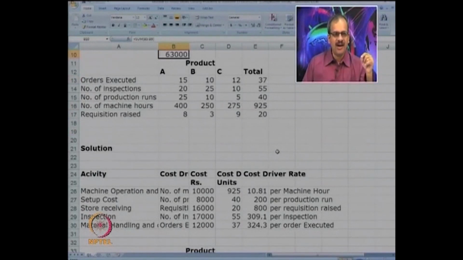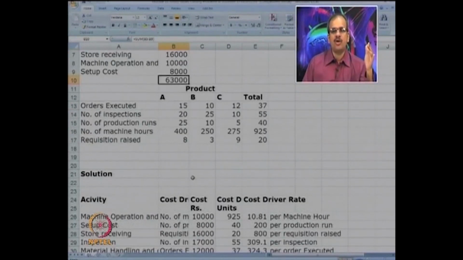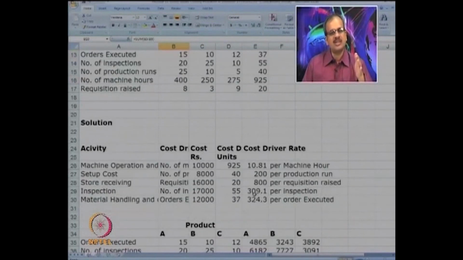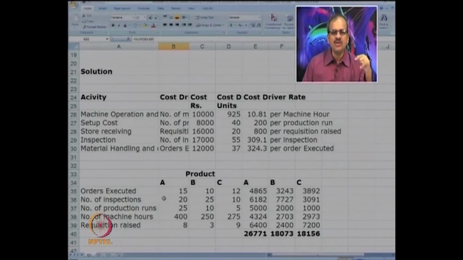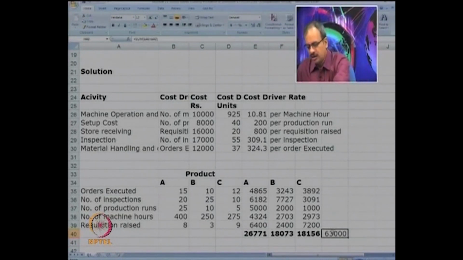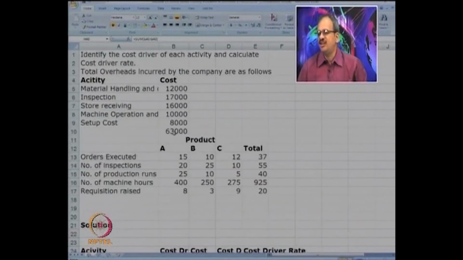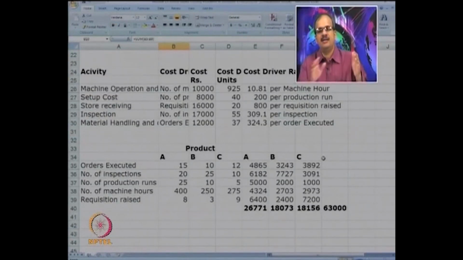Here we have identified the cost driver for each of the costs, calculated the cost per cost driver, that is cost per machine hour, cost per production run, cost per requisition and so on, and using that information calculated the cost for three products. So just check by doing the sum. So 63,000. So total overhead cost of 63 has now been properly charged to three products A, B, C for this particular period. Is it clear?